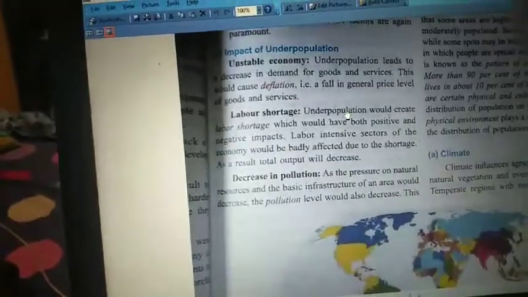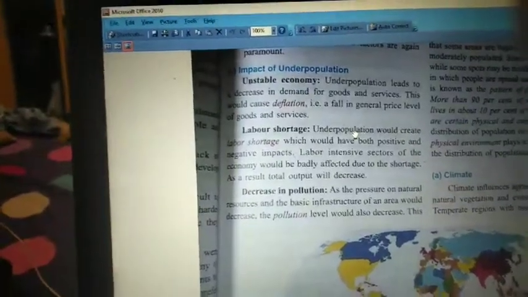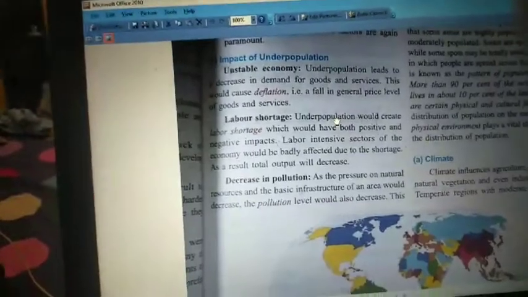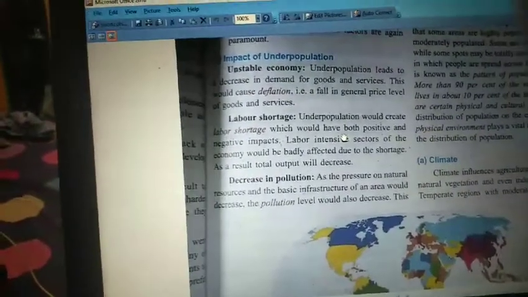Now we are moving to the next heading, that is, impact of underpopulation. What kind of result do we have if we have underpopulation? So far we discussed the problems, the reasons and all. Now we are going to see what kind of result we have if we have underpopulation.